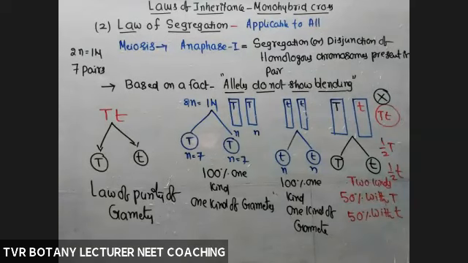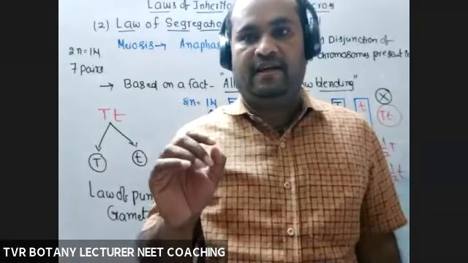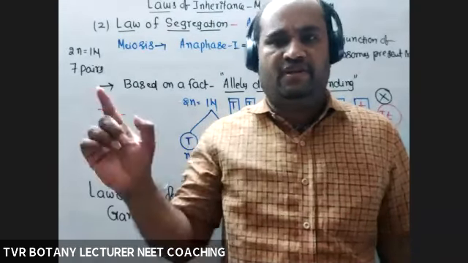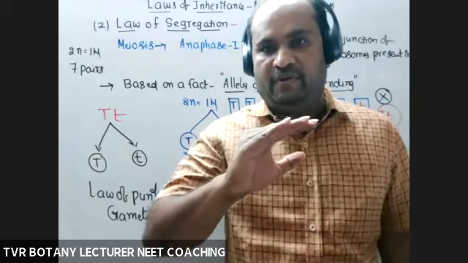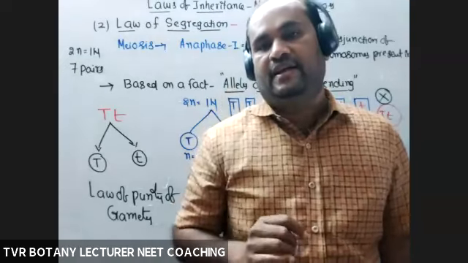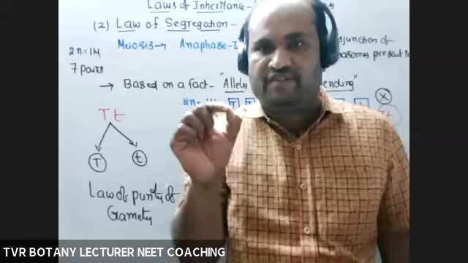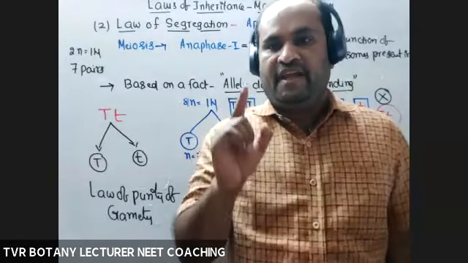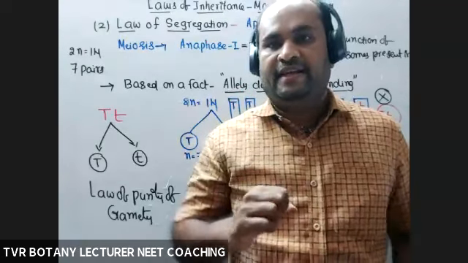So that is about segregation. Law of segregation is applicable to all individuals. Reason: all these individuals which are able to perform sexual reproduction are with meiosis. If meiosis is present, definitely anaphase 1 is present. What is anaphase 1?